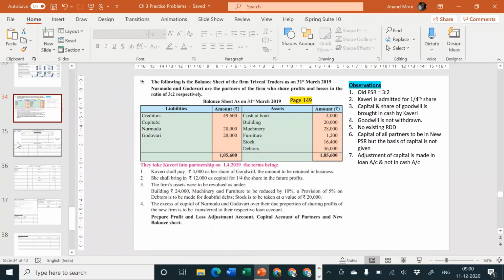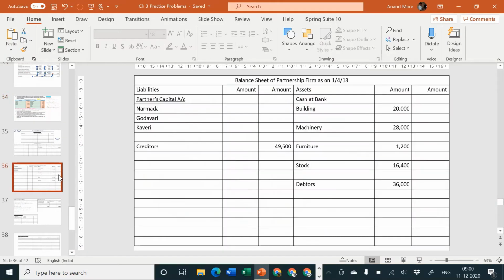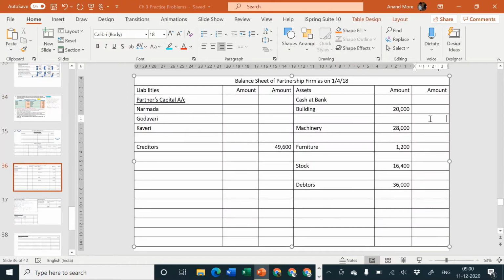Let us go to the balance sheet. Building will specify outer column 24 they want. That means in inner column we should go for adding 4,000 rupees. And then for machinery and furniture we are going to deduct 10%, so I'll say less depreciation, or you can say reduction, no problem. And how much it is? 10%. So that goes to how much?